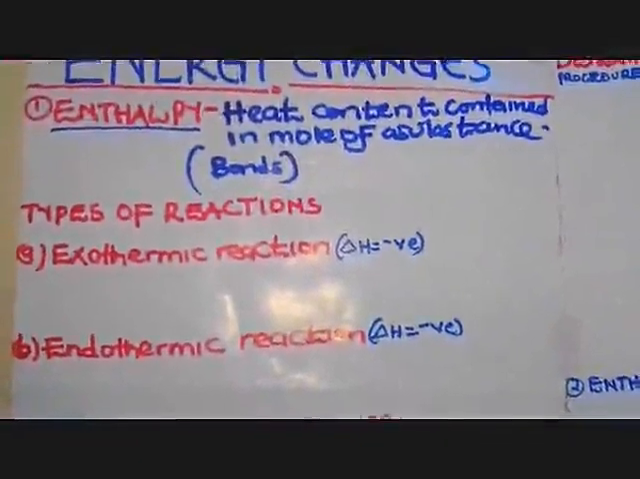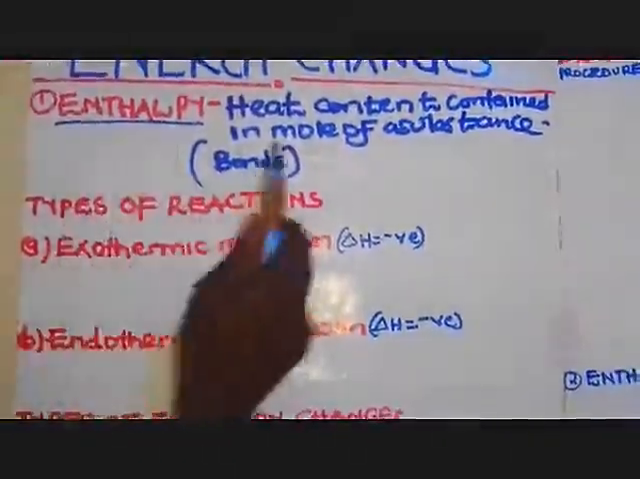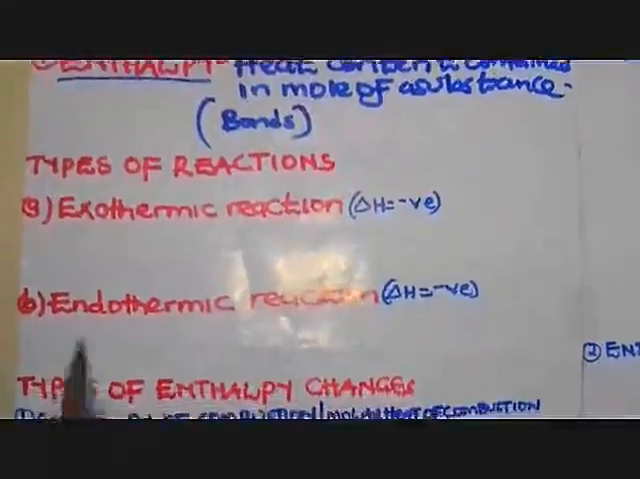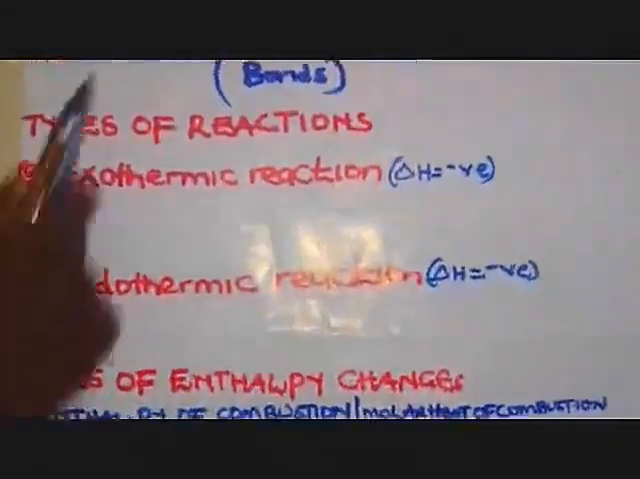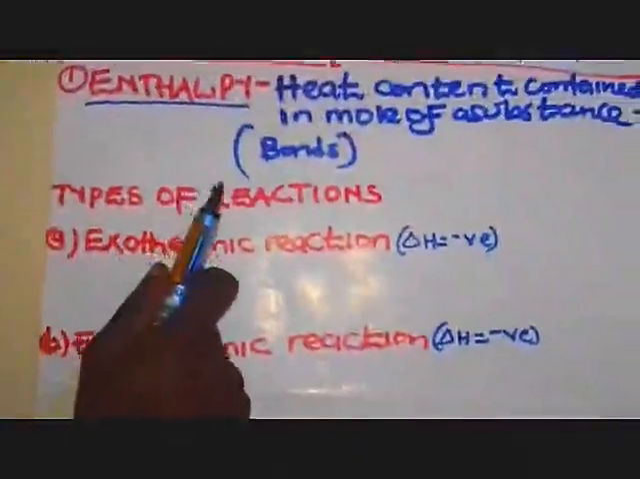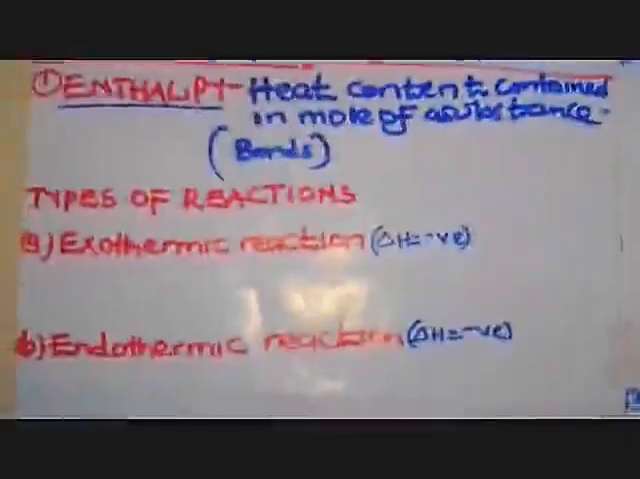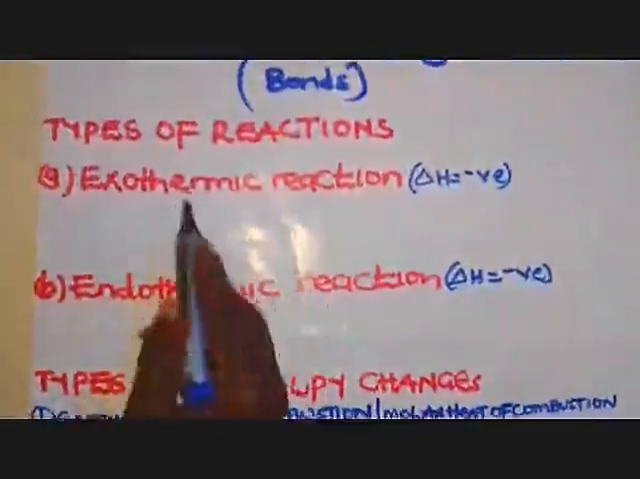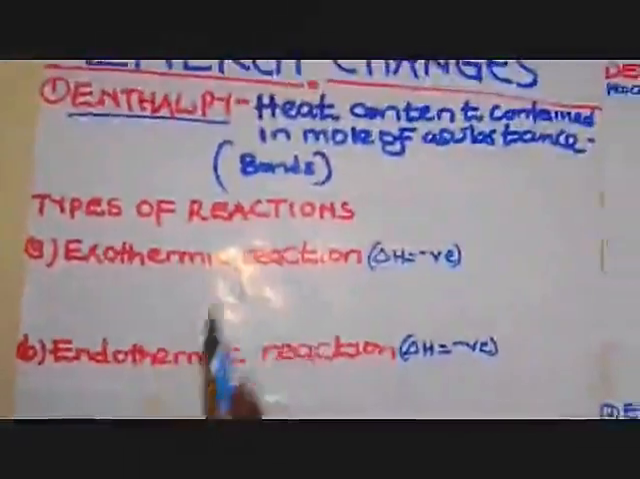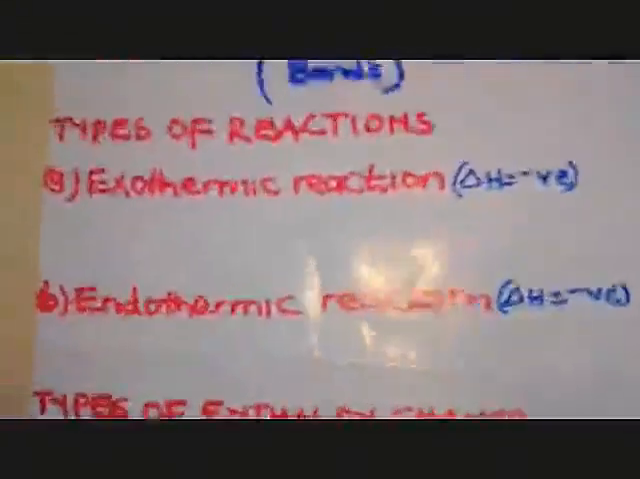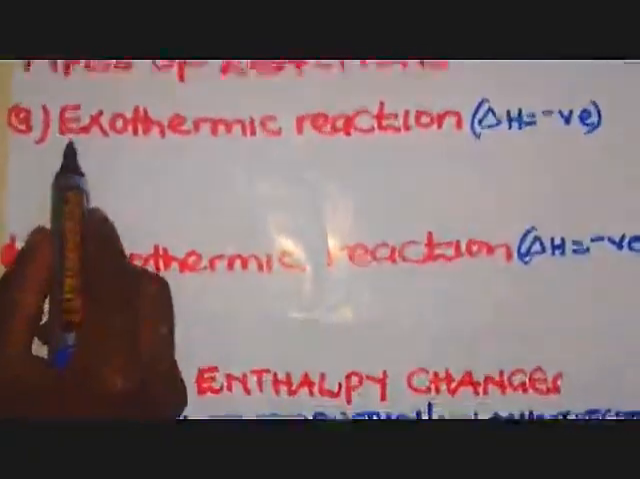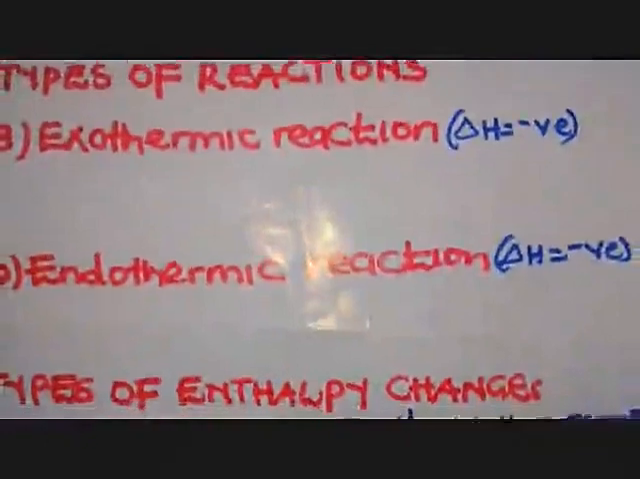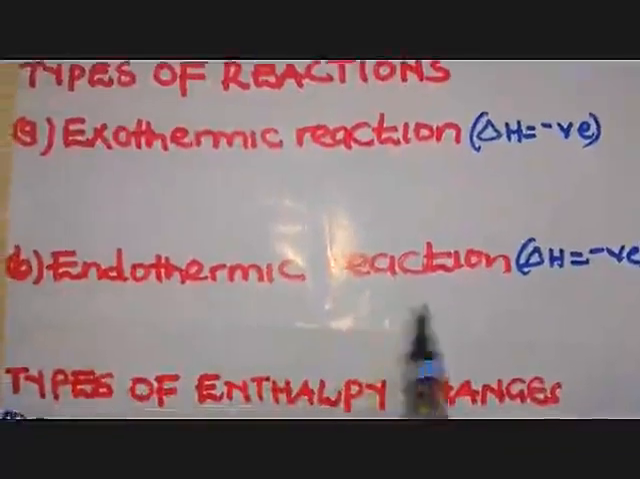Now, after understanding the definition of enthalpy, that is the heat content of a substance, then we can look at what we call types of reactions, basing on enthalpy changes which occur. Basing on the enthalpy we have talked about, the heat content, we have 2 types of reactions. One is what we call an exothermic reaction, and then what we call an endothermic reaction.